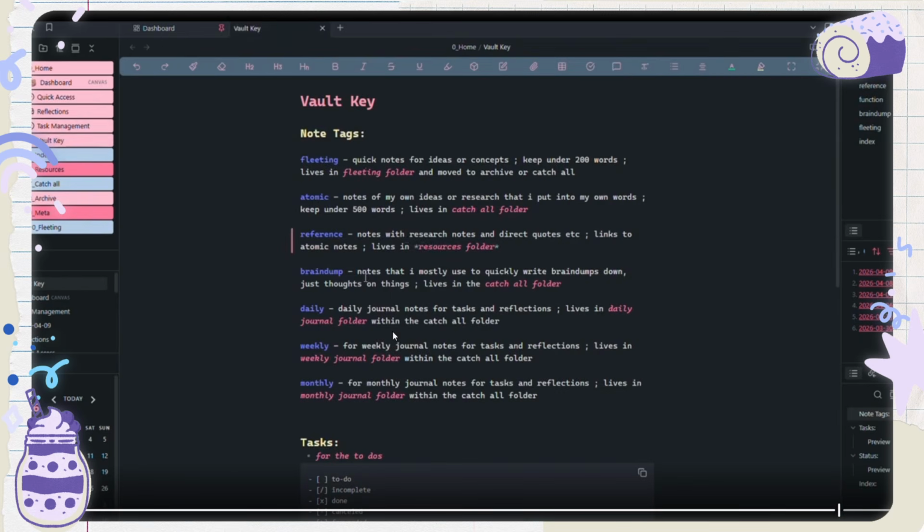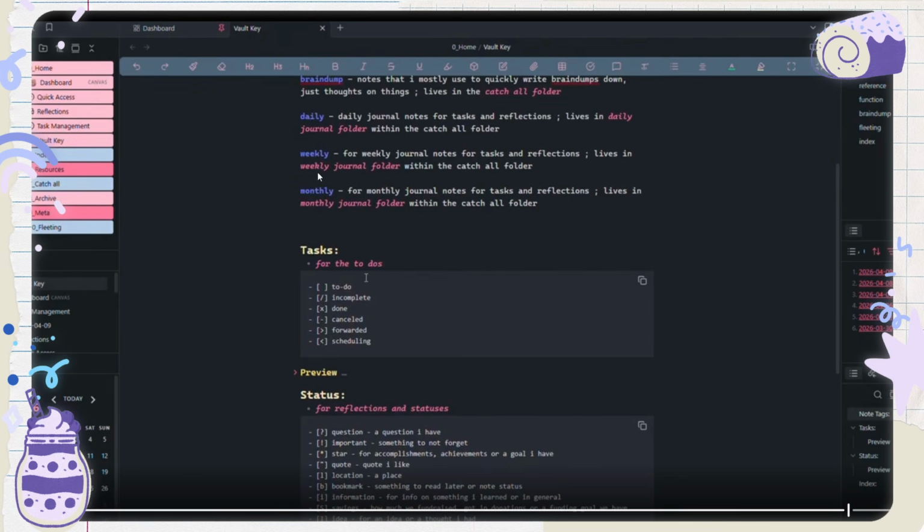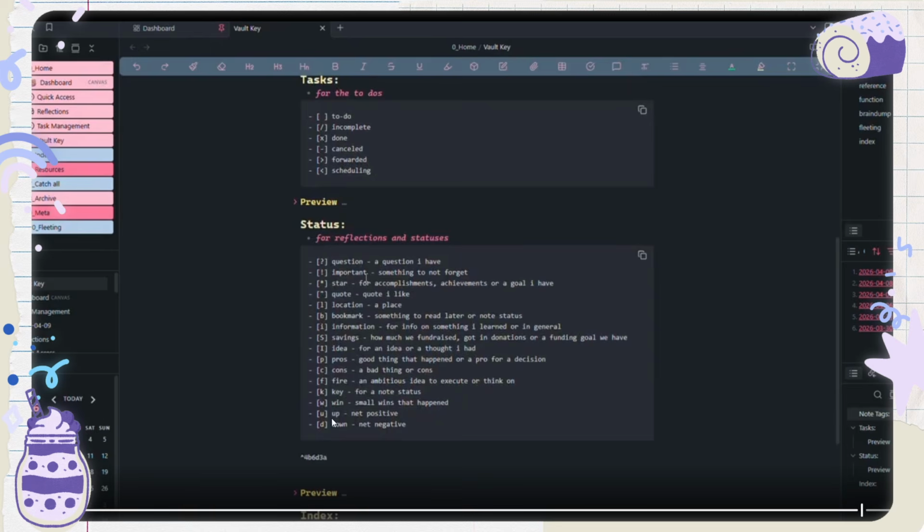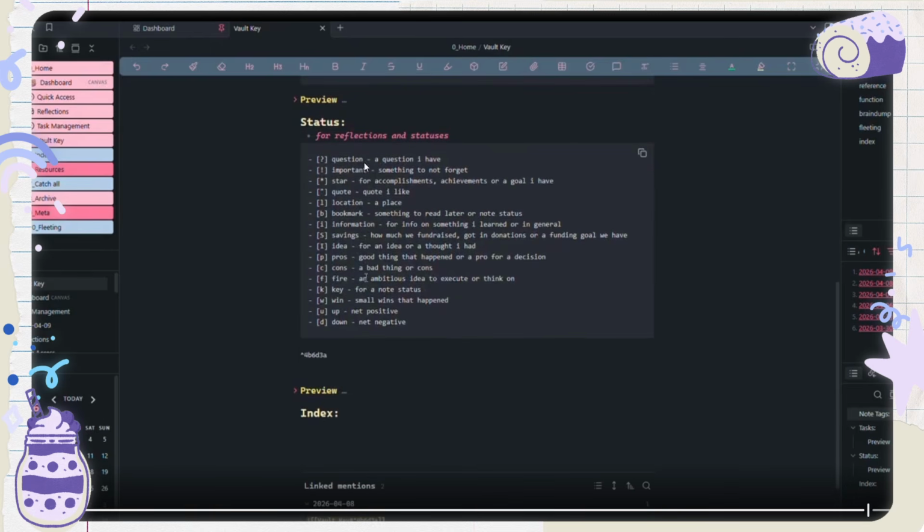That's that. Here we've got my vault key. These are the tags for my notes. What do they mean? What kind of notes are they? Here are the checkbox statuses for tasks. And then down here it's the same thing for statuses. These are for reflections and statuses. So the question is a question I have. And then we have important, which is something to not forget. All that stuff.